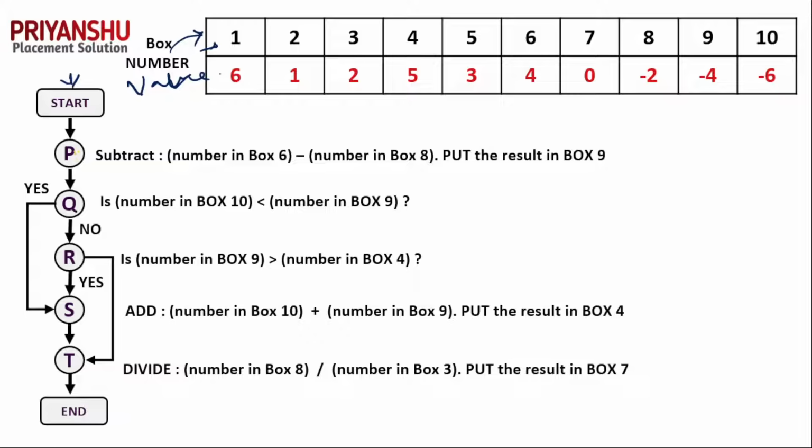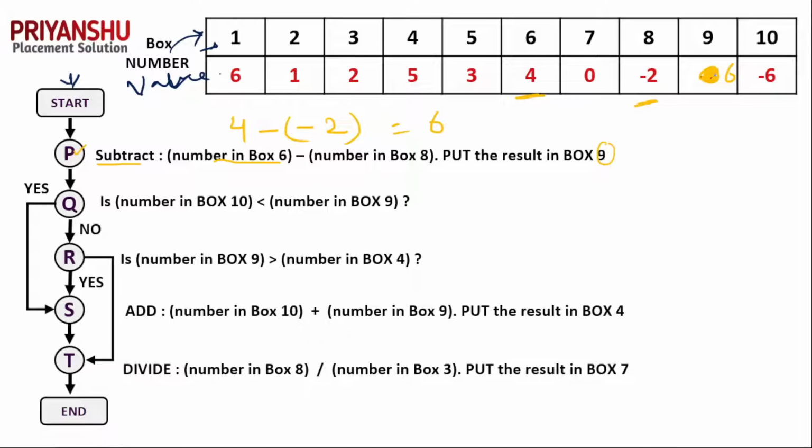First of all, we have P, and P has a subtract, right? Here they are writing subtract from something to something, which means we need to perform a subtract operation on two boxes. The number in box 6 is 4, minus the number in box 8, which is minus 2. So minus minus 2 becomes plus, and we put it in box 9. So what is the answer? Simply 6, and 6 is put in box 9. So now the value of box 9 is 6. Clear? So we have done the first step.